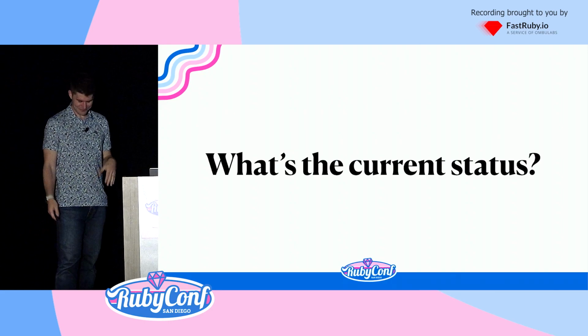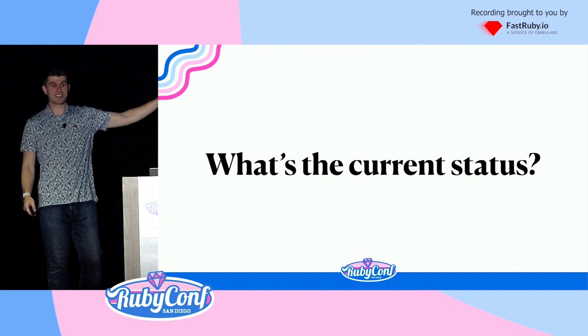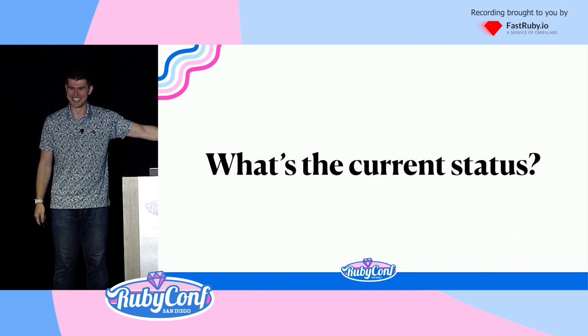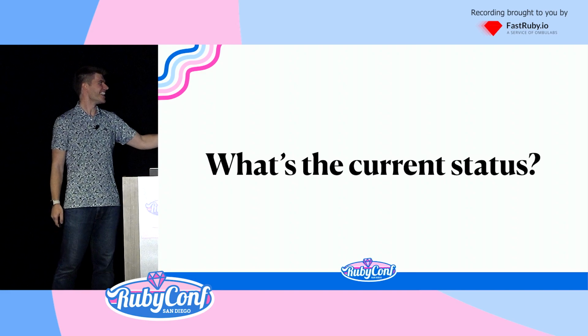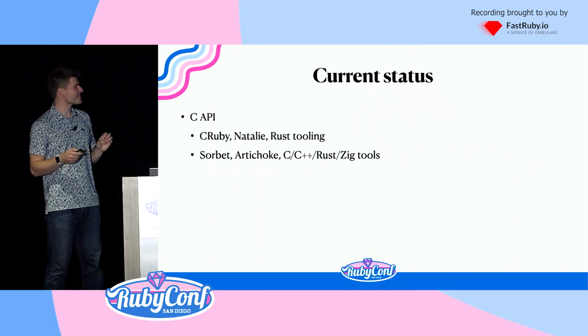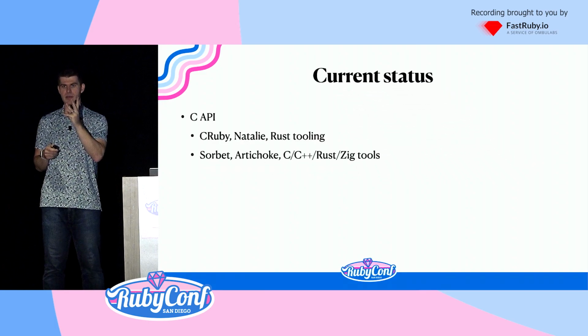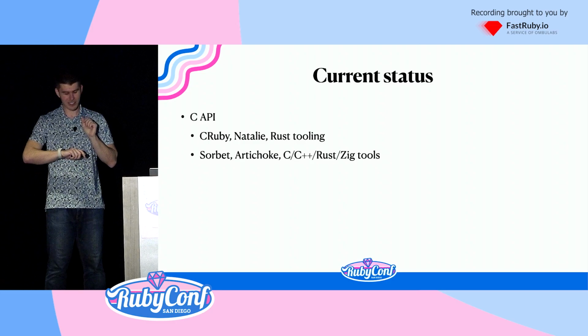Anyway, so what's the current status? That is the short list of challenges, let me tell you. We've been working on this for 2 years. So let's talk about the current status. We have 3 APIs that I'm going to tell you about. We have the C API. Ooh, we're getting kind of close.